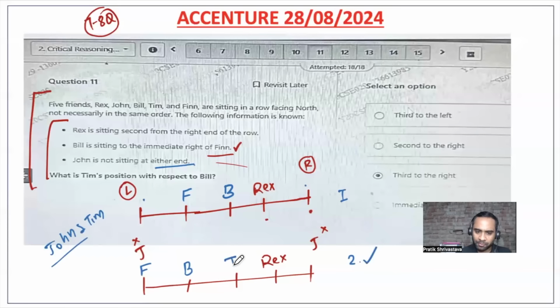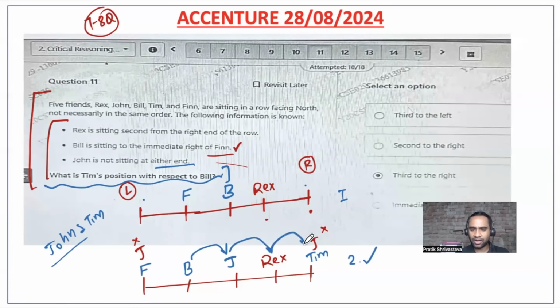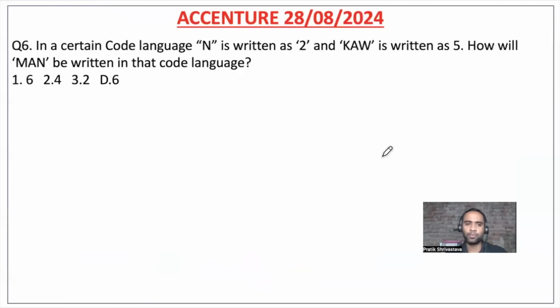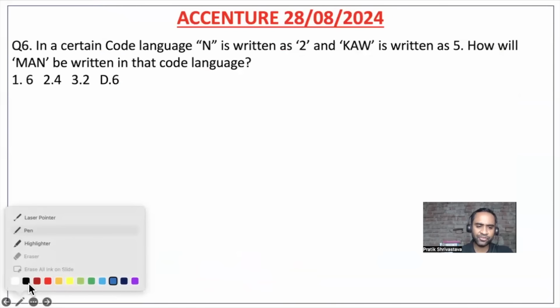Now John, where will we place? John here we will place, because John cannot sit at any of the ends. Who is remaining? Tim. Now they're asking, what is Tim's position with respect to Bill? From Bill, first right, second right, and third right. So basically, Tim is nothing but third right of Bill, and option C becomes the correct answer for this particular problem, right? Next question.